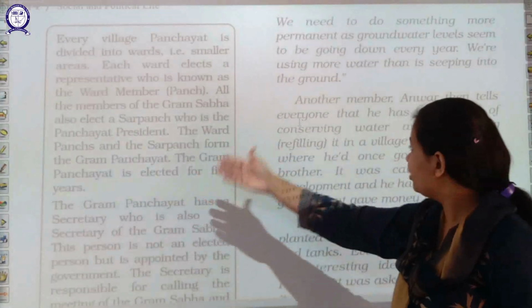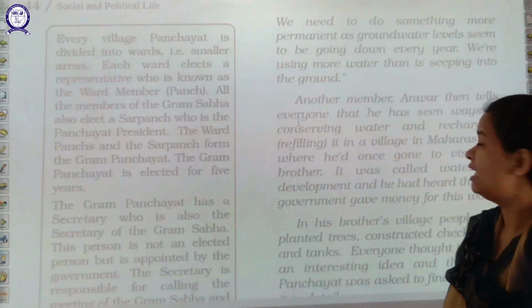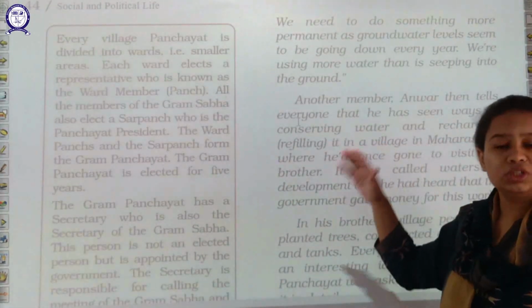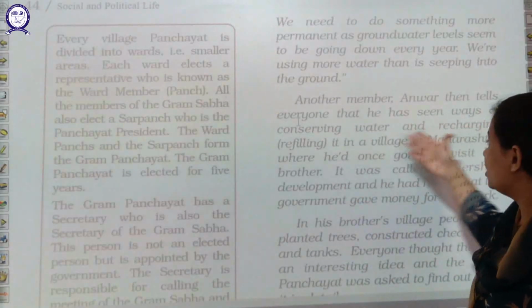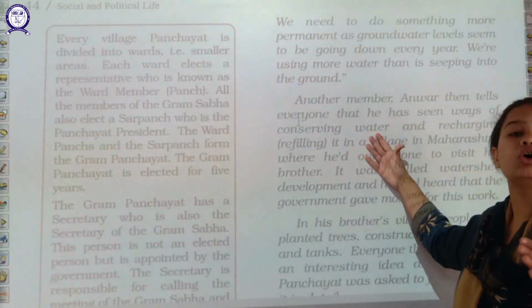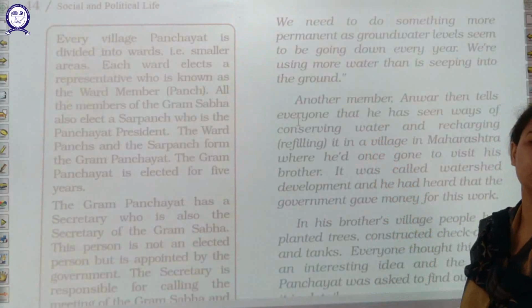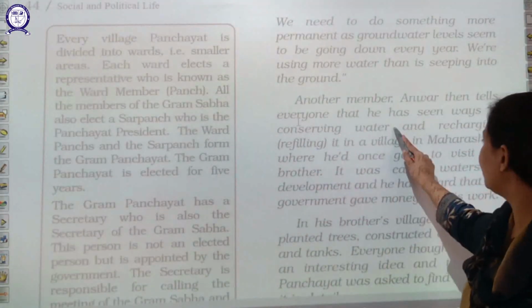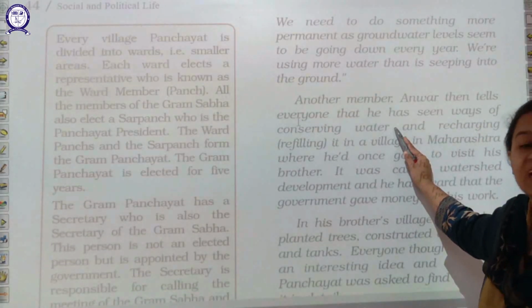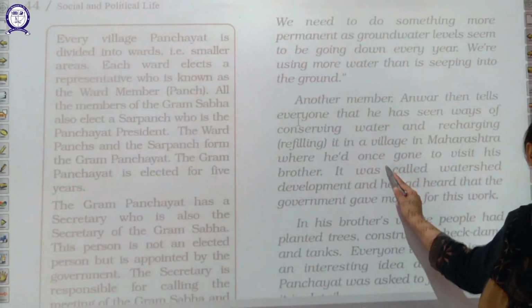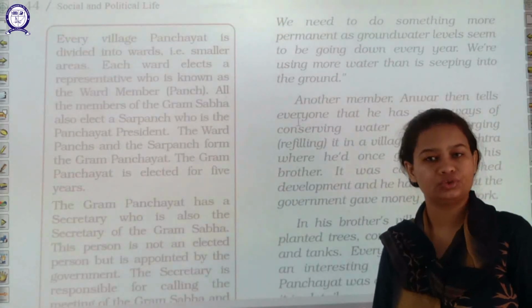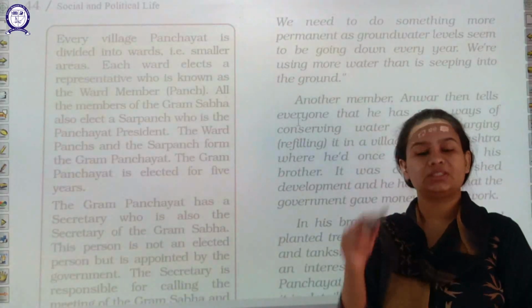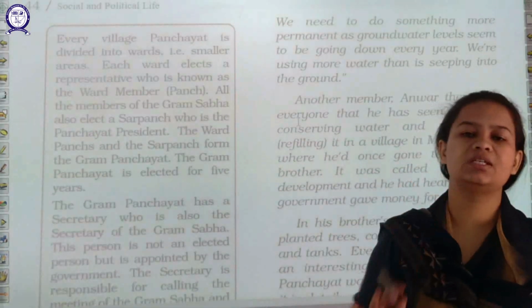Now after Teja, one other member, Anwar, tells everyone that they need to start following such techniques which help in conserving water and recharging the ground level water. So basically what he wants to say is that people first of all need to stop wasting water.